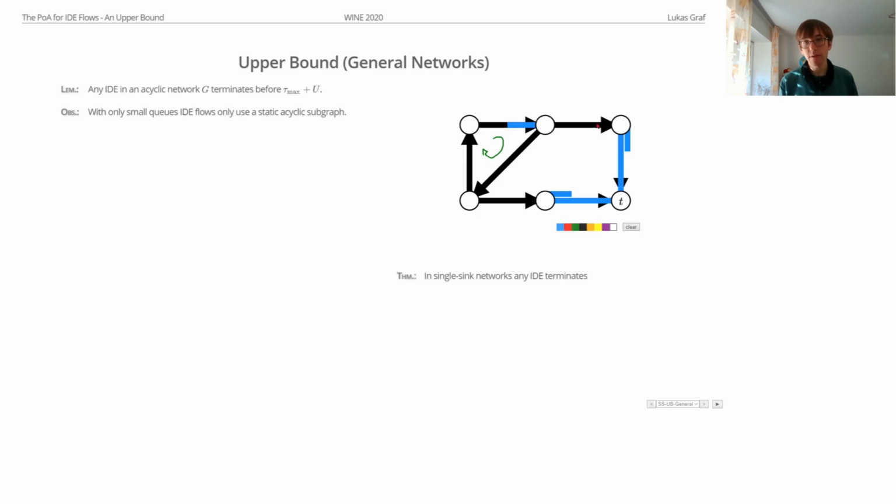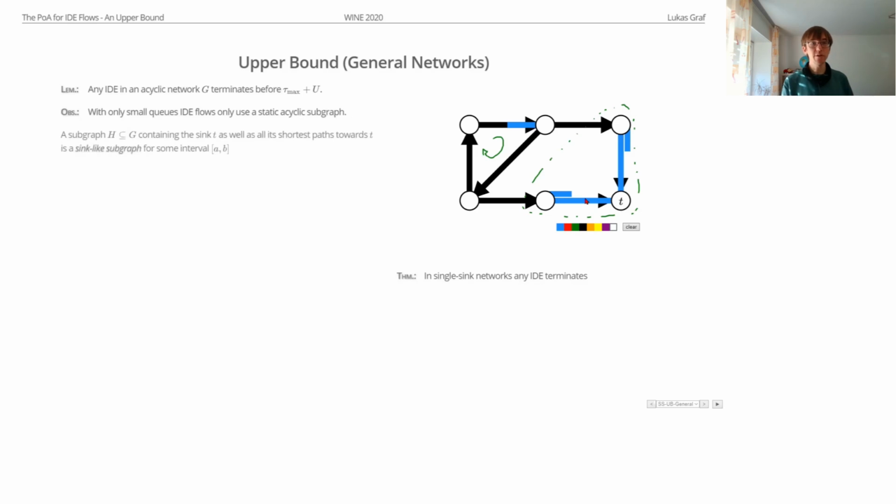So basically, we want to look at this subgraph, right, which was the graph that was always blocking us. But now it isn't anymore because there are only small queues. And the effect of that is that this subgraph actually acts like a sink, right? There are only small queues here. We can't be diverted away in the subgraph, so it kind of attracts all the flow. And all the flow that arrives here in the subgraph will vanish into the sink because there are, again, no queues in the subgraph.